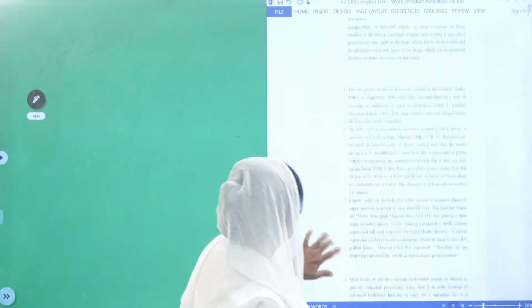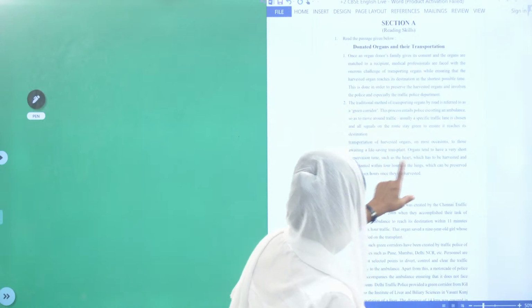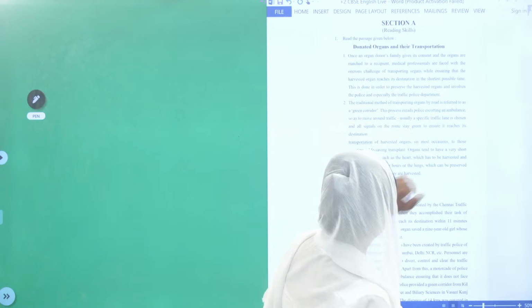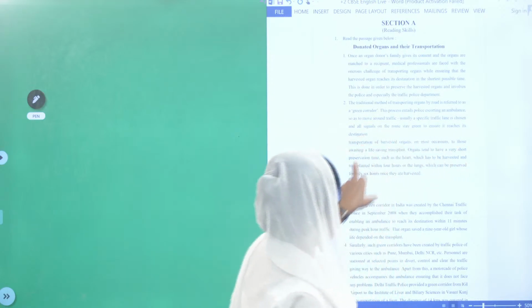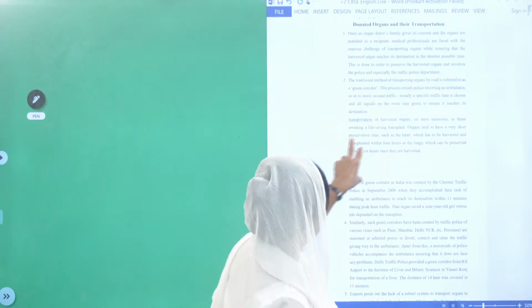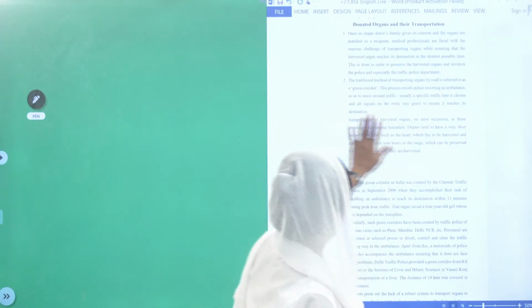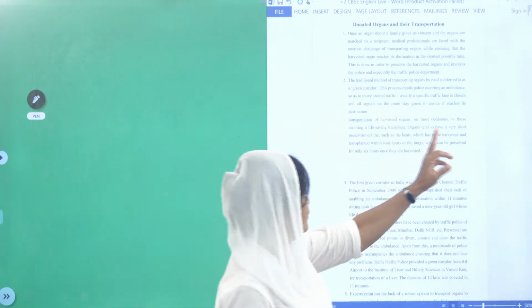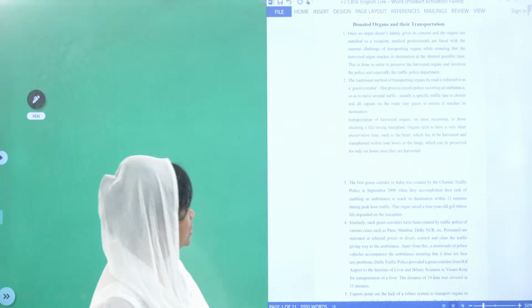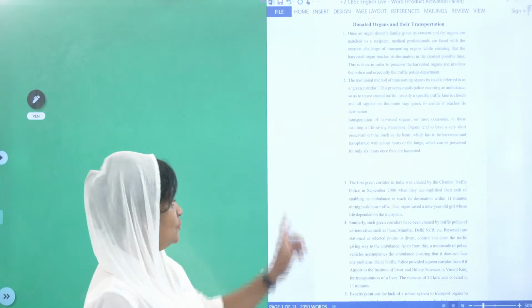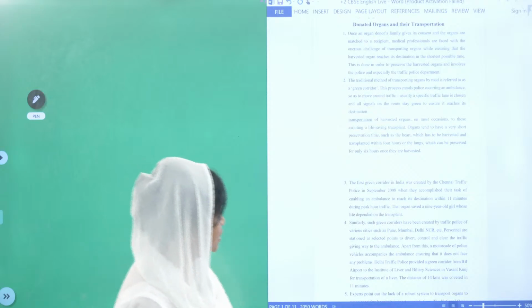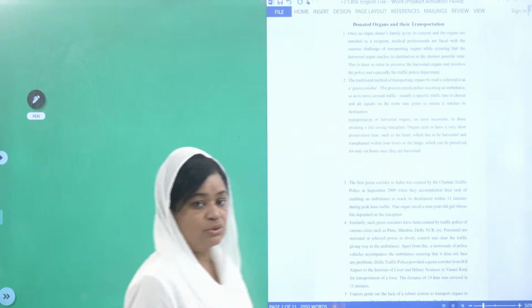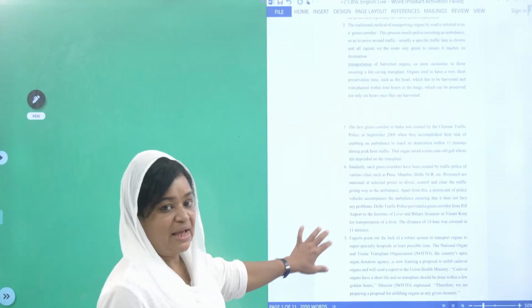Shall we see? Can you see? Usually a lane is chosen to ensure it reaches its destination, harvested organs on most occasions to those awaiting life-saving transplant. See, organs tend to have a very short preservation time, such as the heart, which has to be harvested and transported within 4 hours, or the lungs which can be preserved for only 6 hours once they are harvested. So you need to find out the answers from here and write the answer.